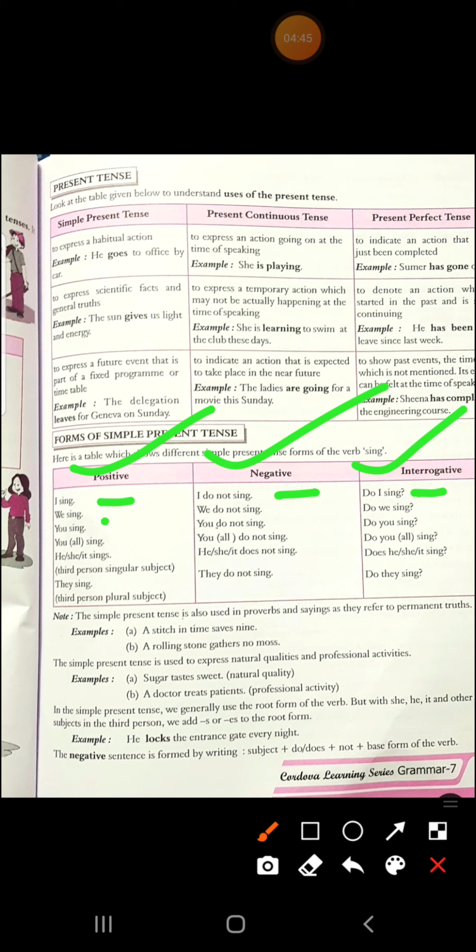See the next one. We sing. We do not sing. Do we sing? Then you sing. You do not sing. Do you sing? Then you sing. You do not sing. Do you sing? Then with he, she, it: he, she, it does not sing, and does. See, remember this, that with he, she, it we use does. Okay. Then for third person plural: they sing, they do not sing, do they sing? All right.